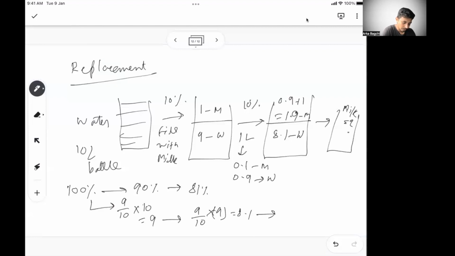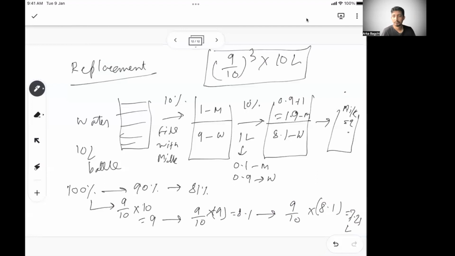Now in the third iteration, it will be 9 by 10 of 8.1, and you can calculate. So that will become 7.29 liters. 7.29 liters of water will remain. So basically, in the third iteration, we will have 9 by 10 whole cube out of the 10 liters. 10 was the starting point. So 9 by 10 whole cube. You need to understand what is not getting replaced and how much of that remains after each iteration.